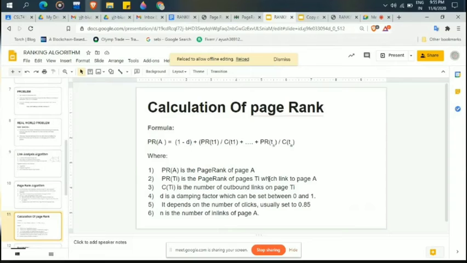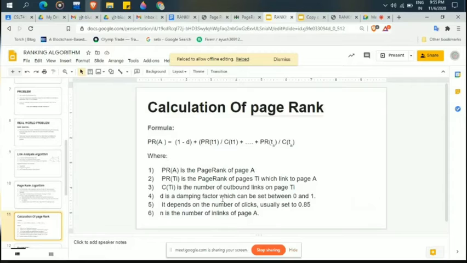Now, calculation of PageRank. This formula gives the PageRank to a node. Here D, PR(T1), and C(T1) have meanings. What is D? D defines the damping factor. The damping factor value lies between 0 and 1, but after many experiments and analyses, the default value we take is 0.85.